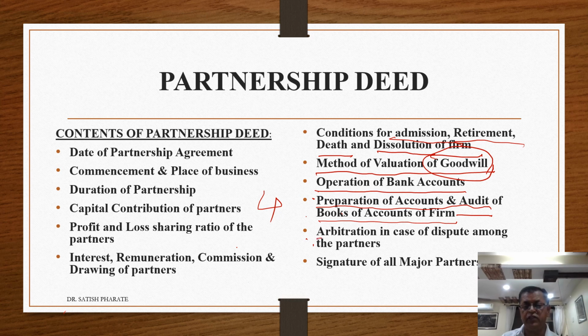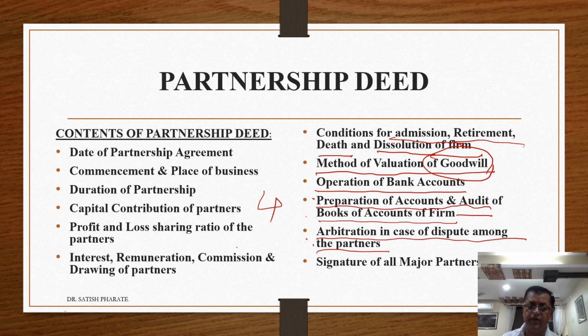Then arbitration in case of dispute among the partners. That means if in future there is a dispute between the partners or among the partners, such dispute may be referred to a person called an arbitrator. Who are the arbitrators? Arbitrators are persons whom all the partners know and whose judgment will be binding on those partners.